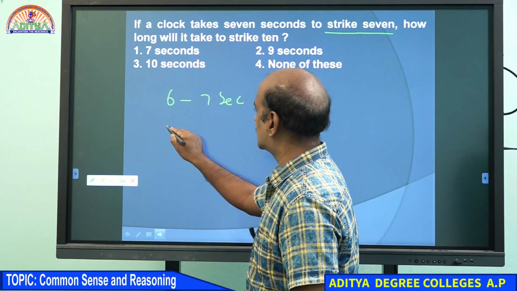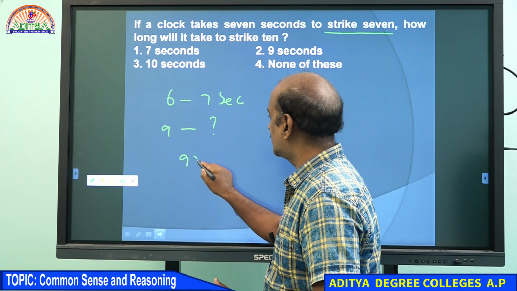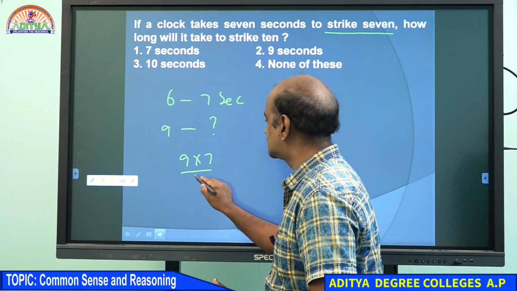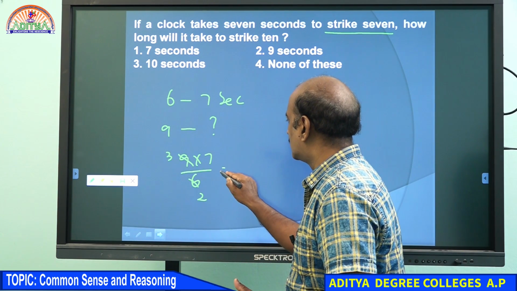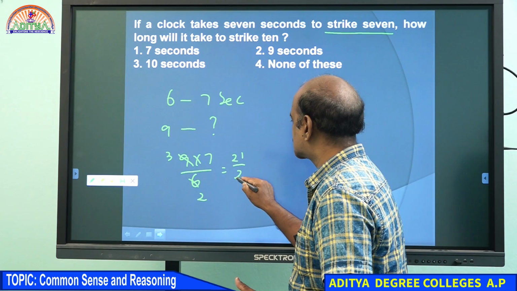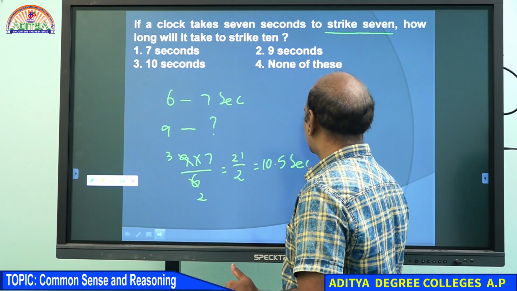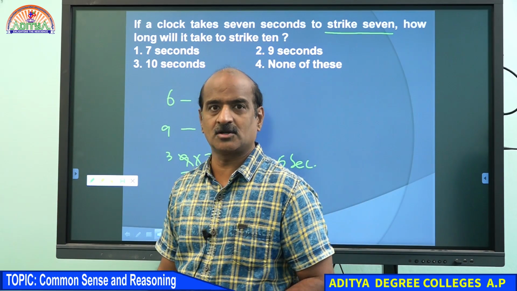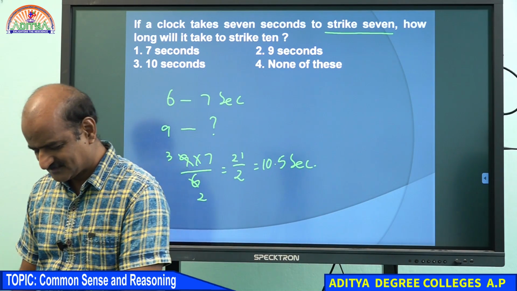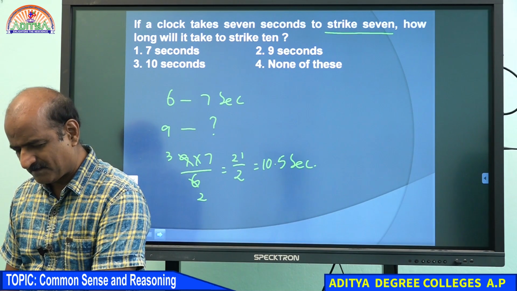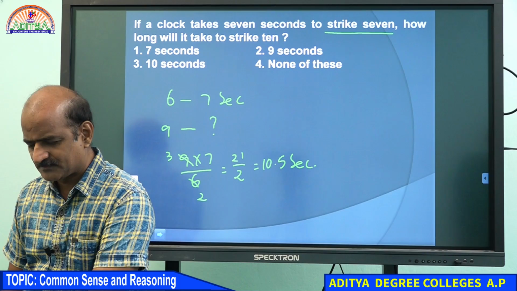To cover 9 gaps, how much time does it take? So, 9 into 7 by 6. Therefore, your answer should have been 10.5 seconds. Of course, that option is not given to you. Am I clear to you, students?